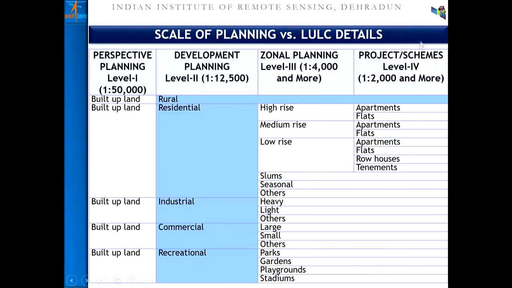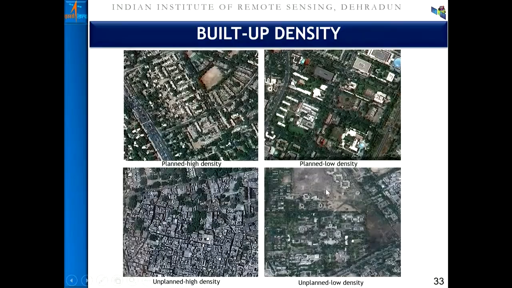When you go to level 3 or level 4, you say within the residential, high rise, medium rise, low rise, and so on and so forth. And further, the information content increases. So that means one has to decide about the purpose, and when the purpose is decided, accordingly the satellite data is also decided. This is how the information content is derived.